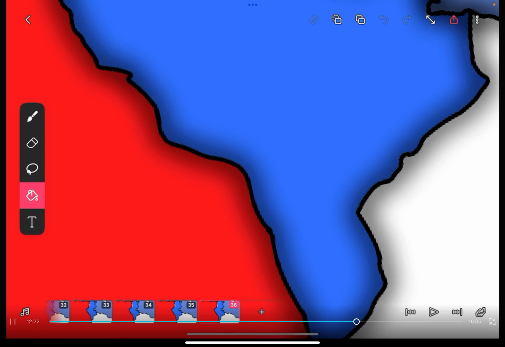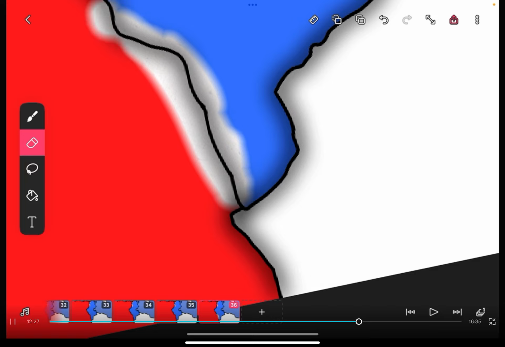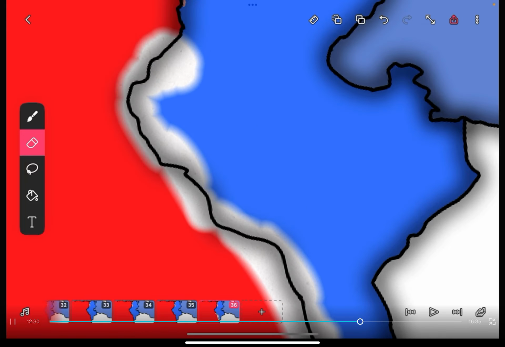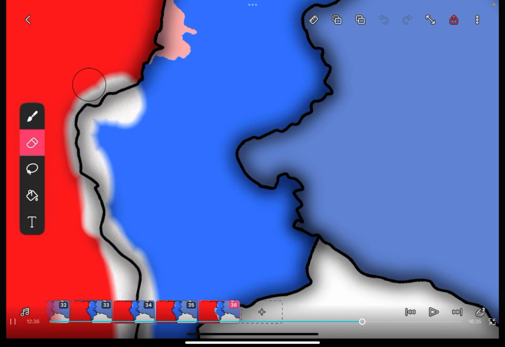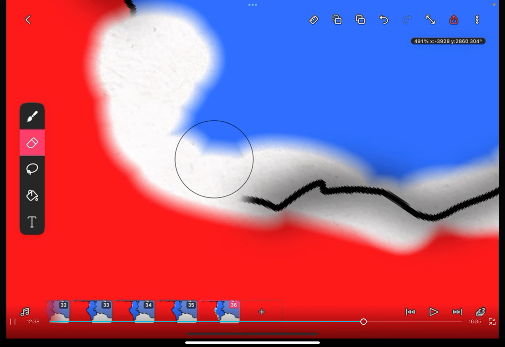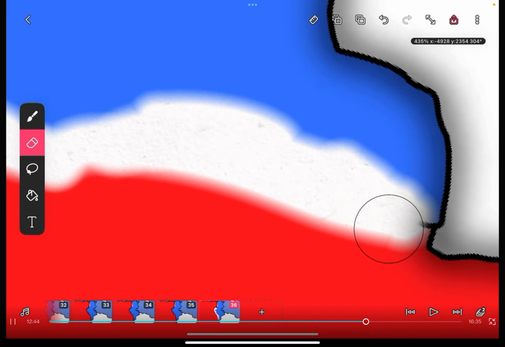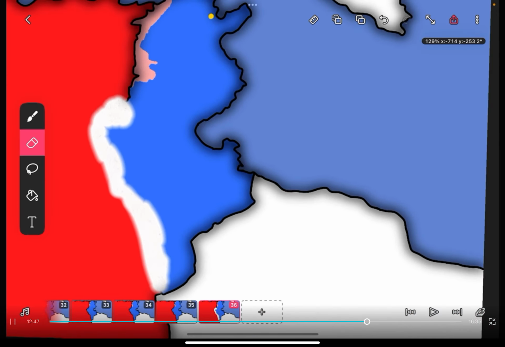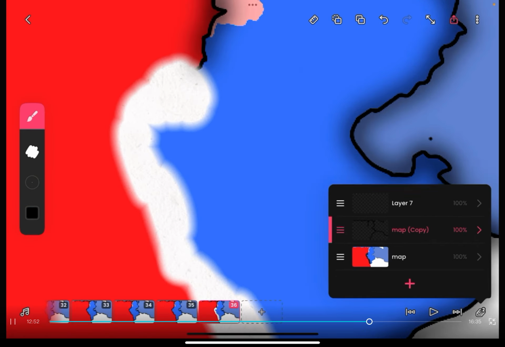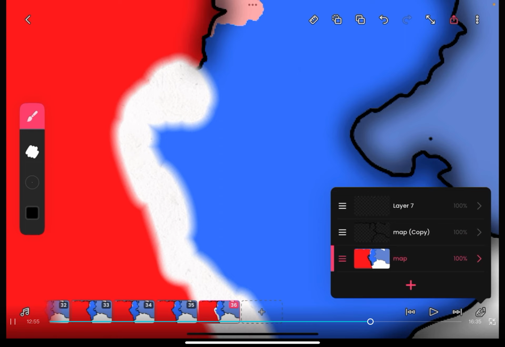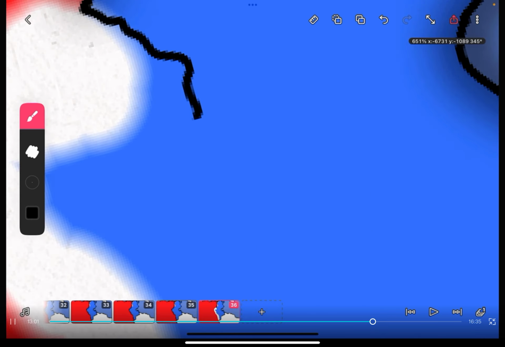erase these borders right here. Let's just say right here. And then do the same, so like right here. Get all of this out of here, just like so. It's okay if it's not perfect. You can make that adjustment towards the end. But now basically you're going to want to get the black. You're going to want to go back to the map. That's very, very important. And you're going to want to just redraw it.